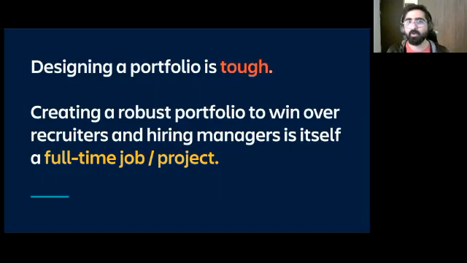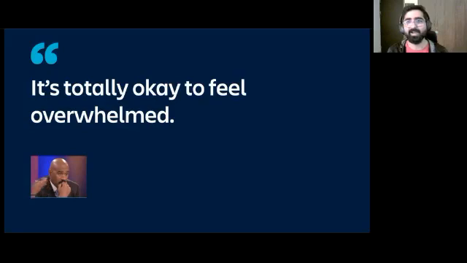We started with talking about how designing a portfolio is tough. It's a full-time project. It's a full-time job. And I feel you. I totally agree that it's okay to feel overwhelmed when it comes to portfolios. And this is applicable not just for students. This is applicable for people who have tons of experience in the industry. I feel it day in and day out. I'm bad at creating portfolios myself. I overthink when it comes to designing my portfolio. And you're not the only one.